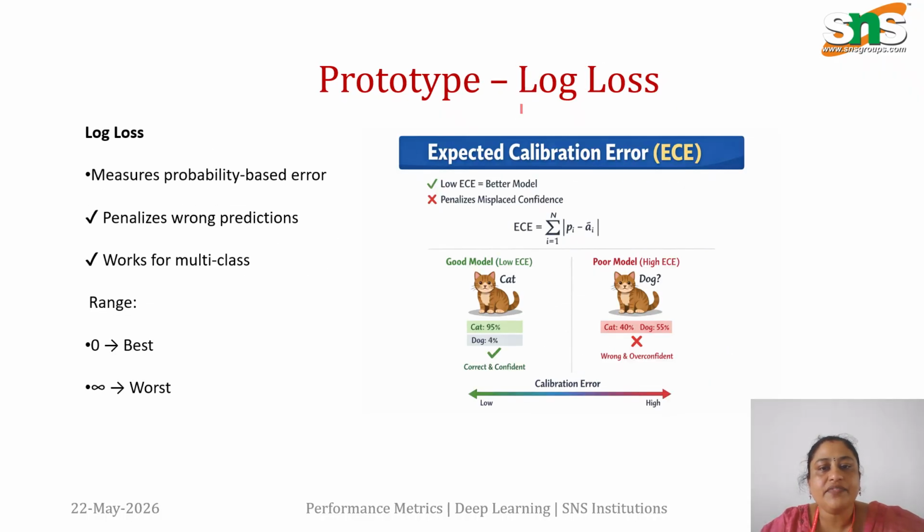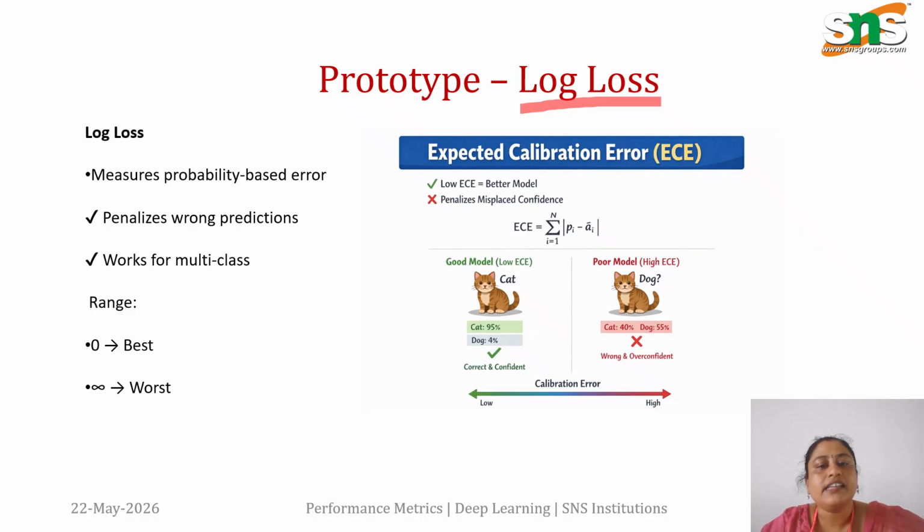The next metric we are going to see is log loss. Log loss measures probability-based errors. It can be used when we are penalizing wrong predictions, or for multi-class classification models. The log loss is based upon the expected calibration error.